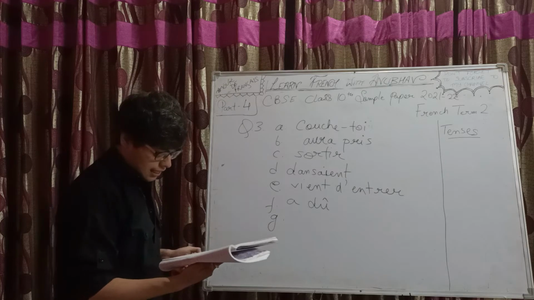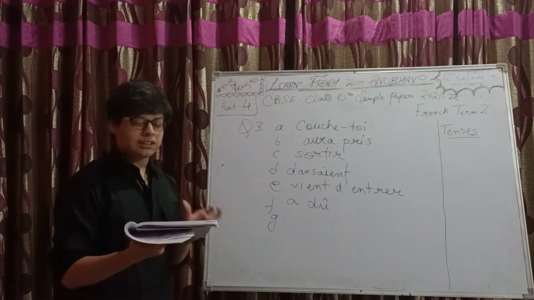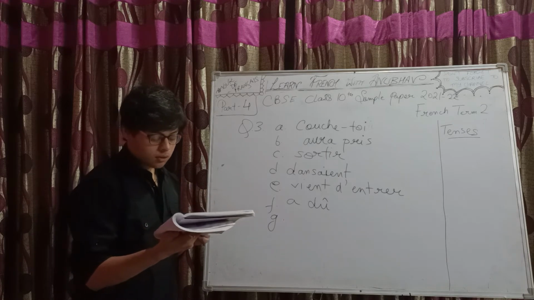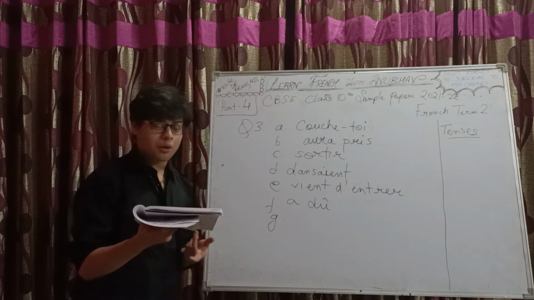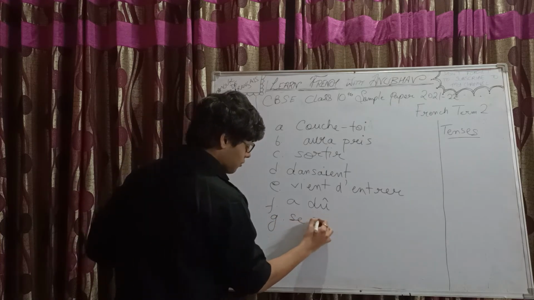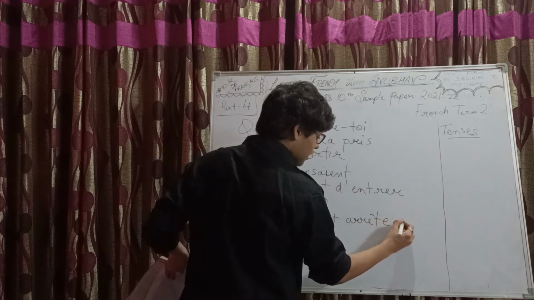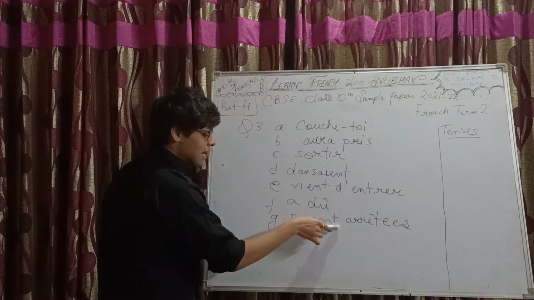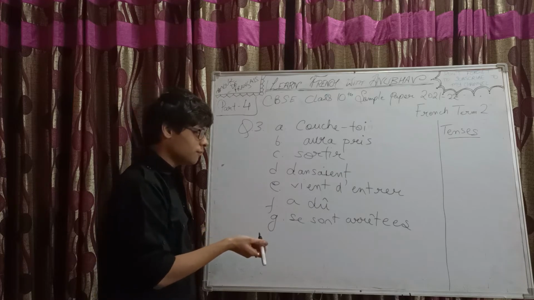Hier soir, yesterday evening, les deux filles dash devant le petit coin café. Petit coin café, small coffee corner. So the two girls stopped in front of the small coffee corner. So arrêter, passé composé. Arrêtées, with an extra E and S, because the subject is feminine plural and the auxiliary verb is être. So you need to follow the agreement. Question number 3 is over.